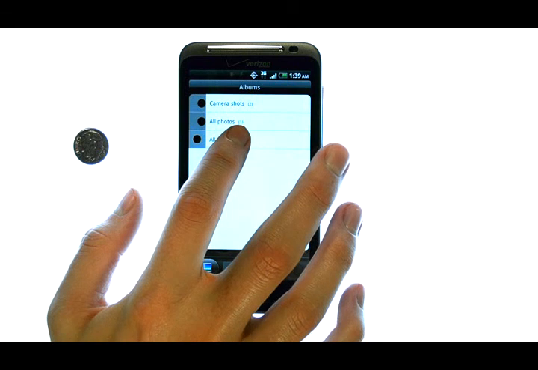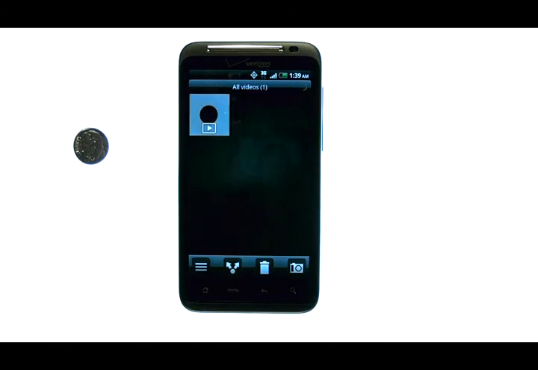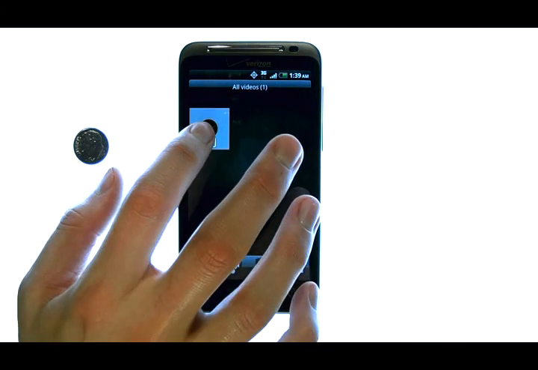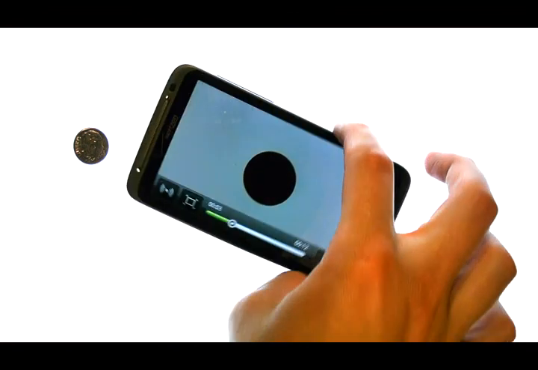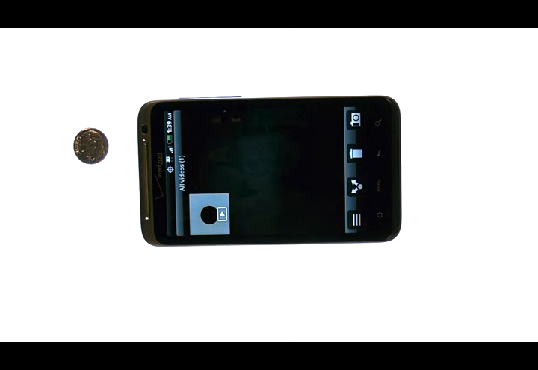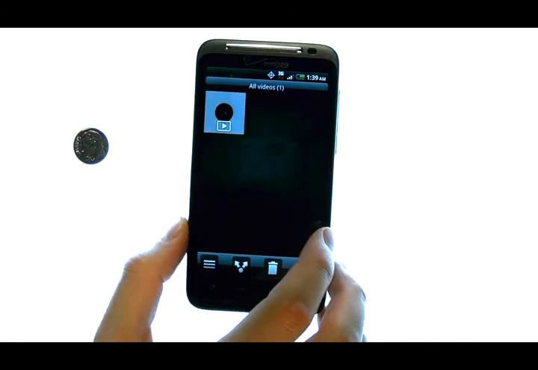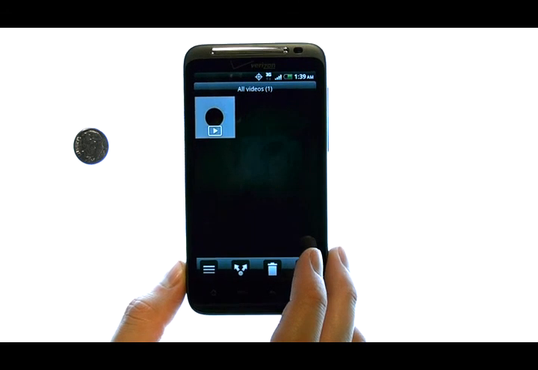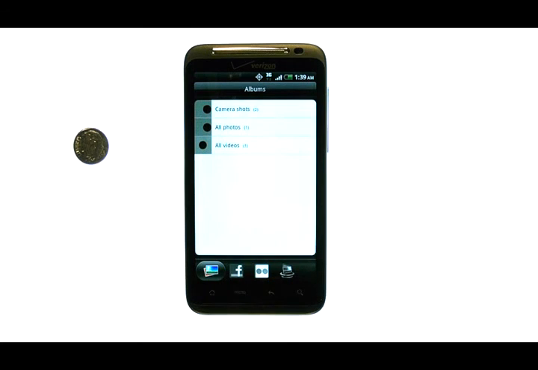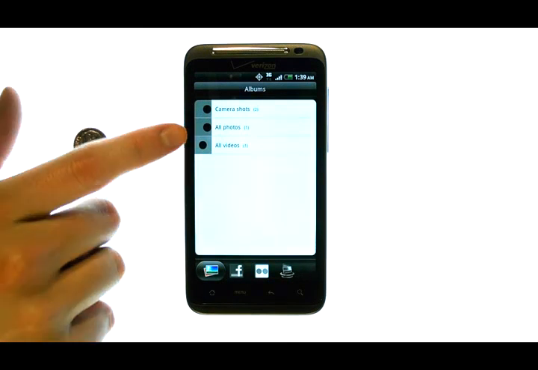Let's select the video and then press play. When the video is done playing, it will take you back to your gallery of videos. Press the back button and then you will see all of the videos and photos.